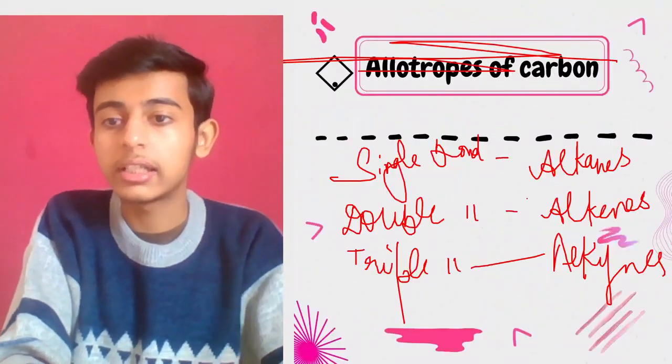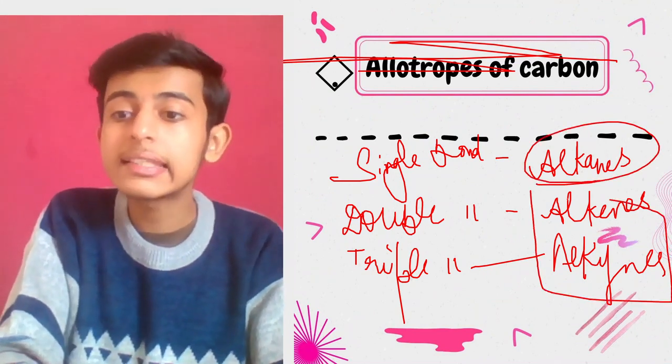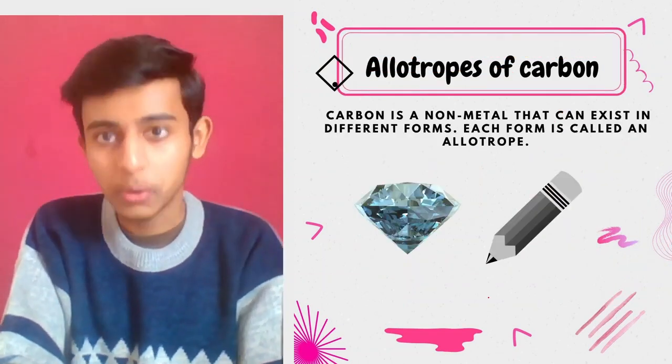So by this we conclude that alkanes are saturated compounds, whereas alkenes and alkynes are unsaturated. Now talking about allotropes.